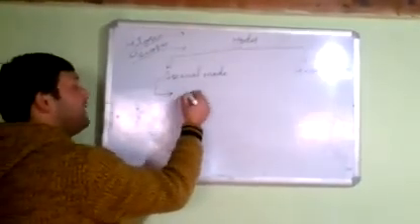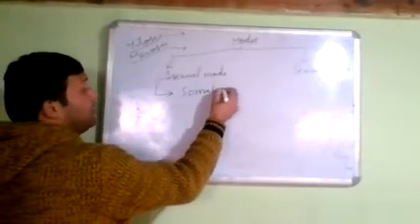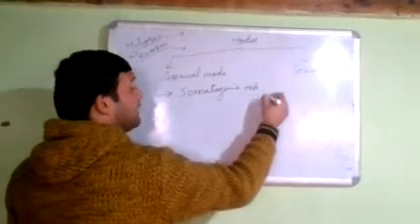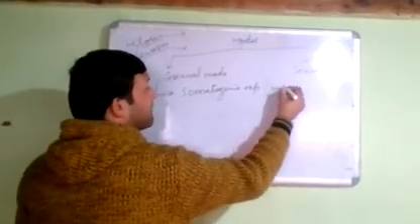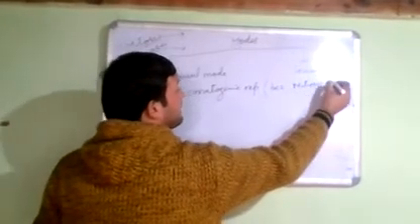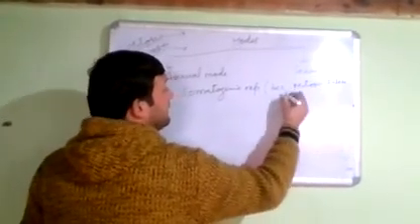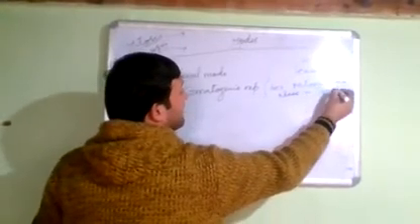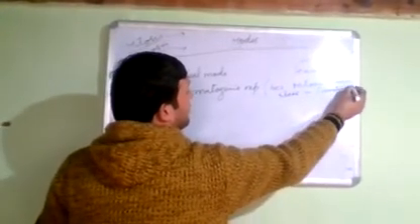It is somatogenic reproduction, because mitosis takes place in somatic cells. Somatic cells means body cells.